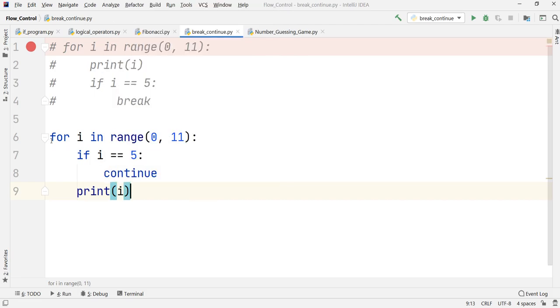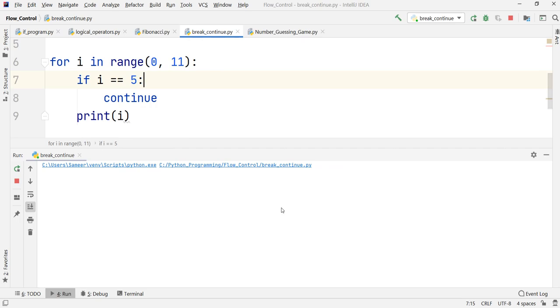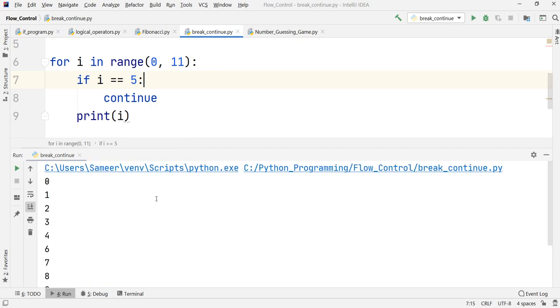I just want you to observe this code carefully. I've set up the same range, and in that I have set up one condition: if I is equal to 5, then I'm asking Python to continue. After that, there is the default statement that I've written to print I. I'll run the code and then we will talk about it. As you can observe, we are getting a series, but you have to be very careful about what output we are getting over here.